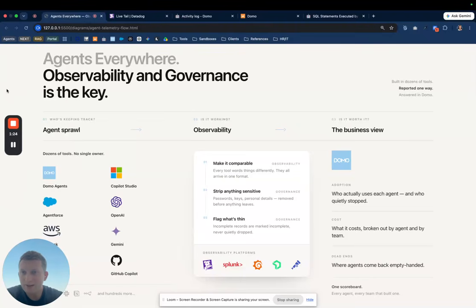Hey, so today I want to talk about AI agent observability and governance. I feel like this is going to be the hot topic of the second half of 2026. And the reason I think that is because we have this agent sprawl that's occurring. Agent sprawl is not necessarily a bad thing, right?